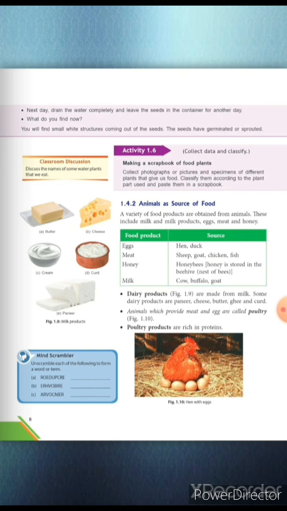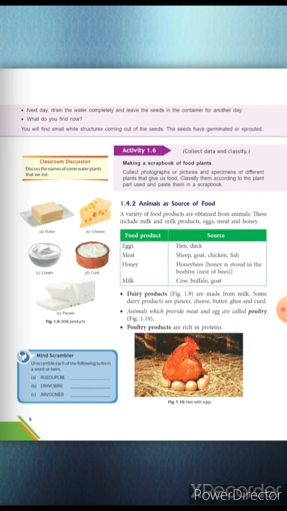The various food products which we take from the animals are, first example, eggs, which are taken from hen or duck, and the source for meat is sheep, goat, chicken and fish. And the source for honey is honeybees. Honey is stored in the beehive. Beehives are the nests of bees. And milk is taken from cow, buffalo and goat.